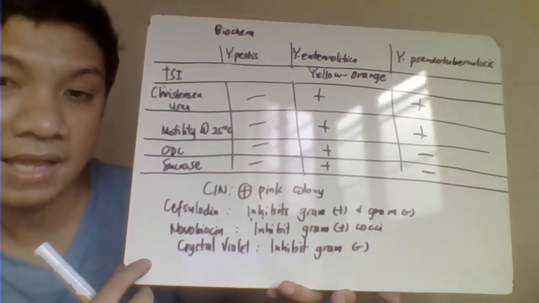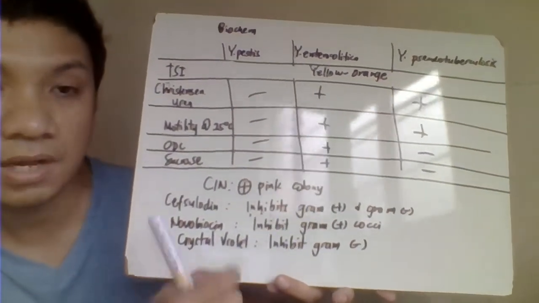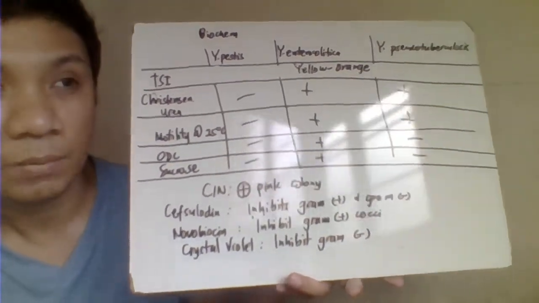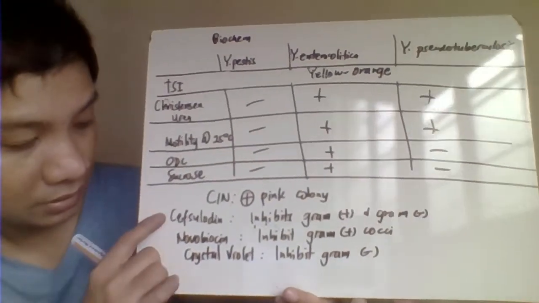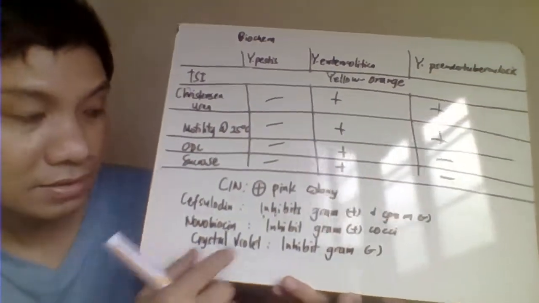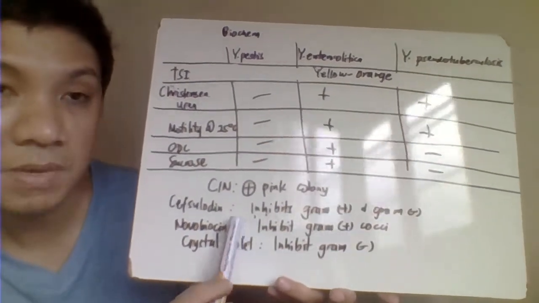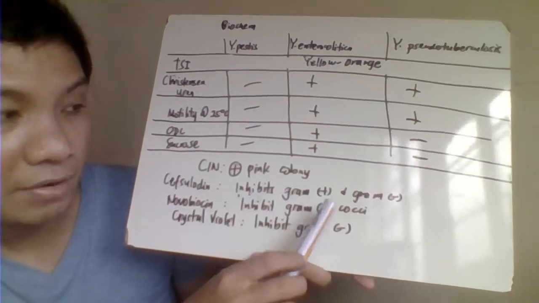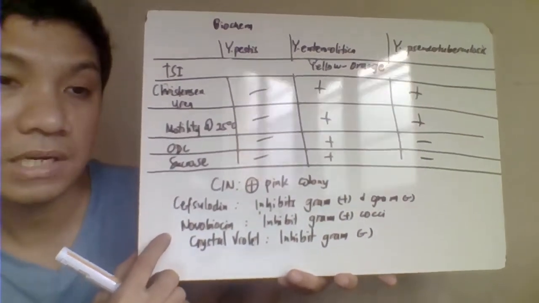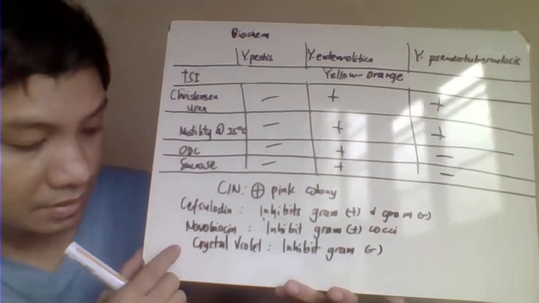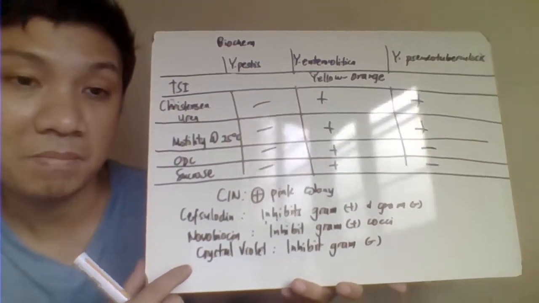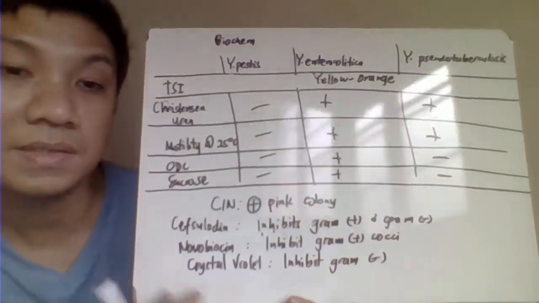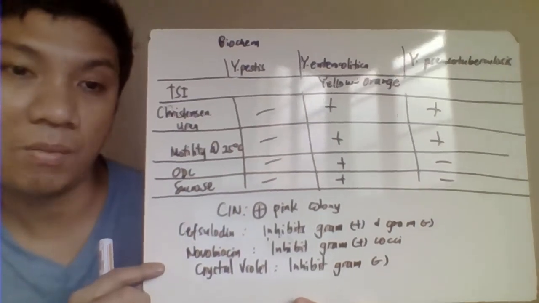So we have here the CIN. The positive natin would be your pink na colony. So they are positive for the CIN, specifically with the bullseye colony with your Yersinia enterocolitica. Okay, the antibiotic cefsulodin, so itong component niya, it inhibits the gram-positive and even your gram-negative cocci. Novobiocin also tries to inhibit the gram-positive cocci, because crystal violet tries to inhibit here the gram-negative. All the other gram-negative except your Enterobacteria, except your Yersinia, I mean. Okay, so this is all for our Enterobacteriaceae.